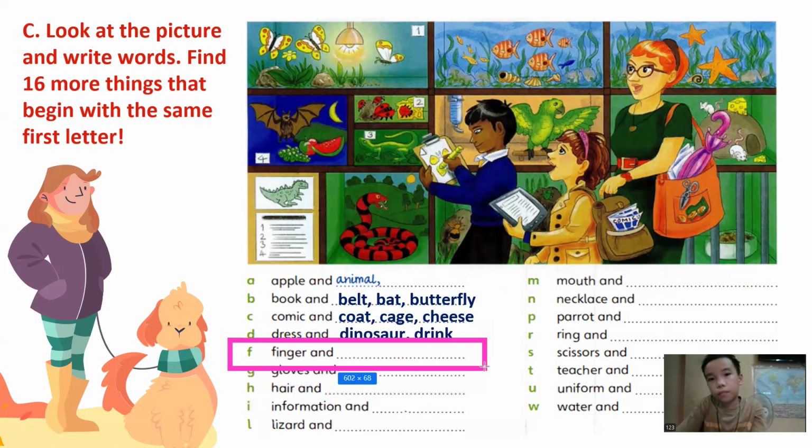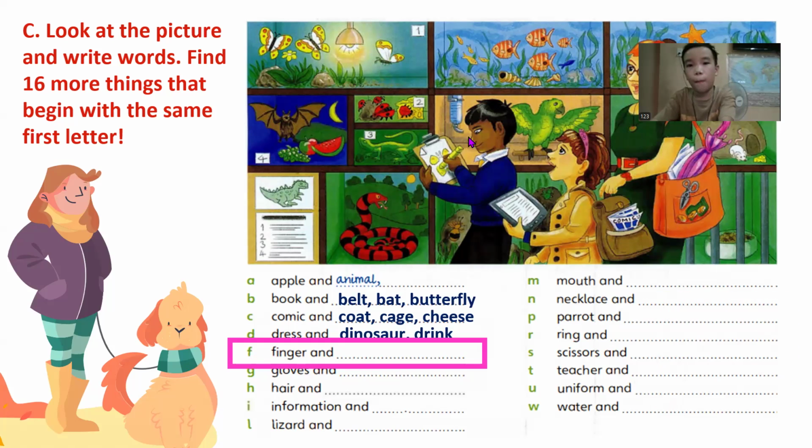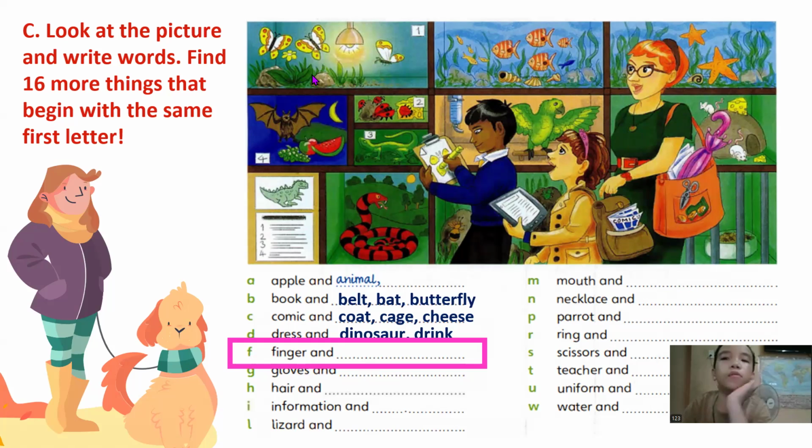How about letter F? We have finger and five, fly. Very good. Anything else? We also have flower.